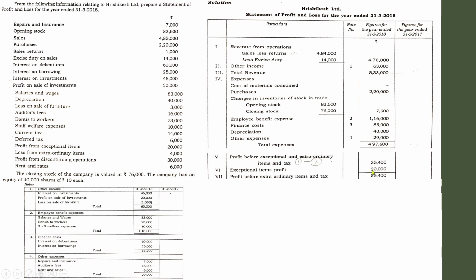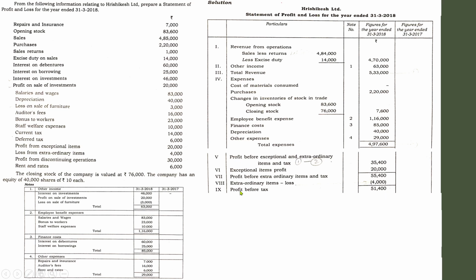Since we have got a profit of 35,400, we can add these two, 55,400. From that you have to deduct the loss from extraordinary item. Instead of writing a negative sign, you have to put brackets for the negative value. Brackets mean negative value. 55,400 was the profit after considering exceptional items. So 55,400 minus 4,000, you will get 51,400.